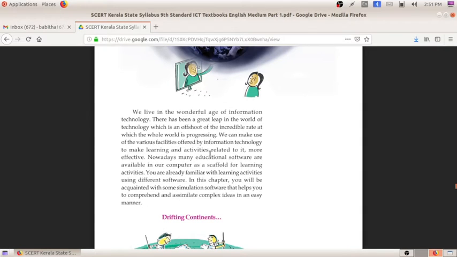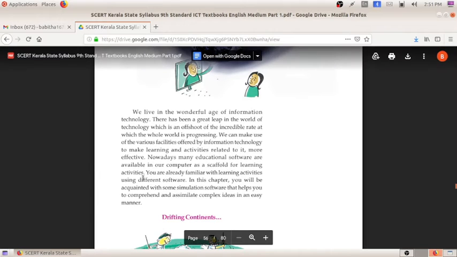Day by day the technologies developed. In school we already did practical labs. You will have a room for the practical sessions, but as technologies developed, we can do the practical lab in the computer also. Digitally we can do the practical lab.